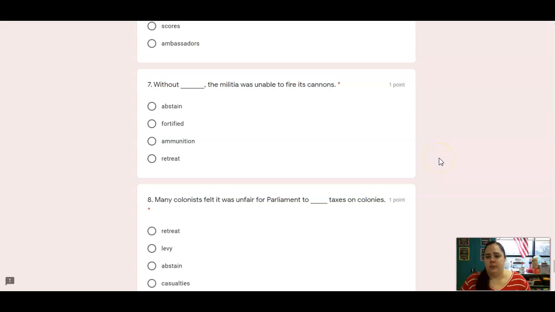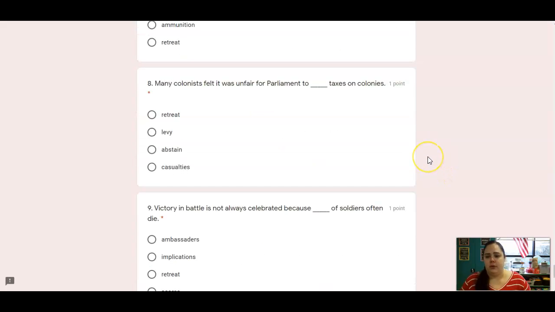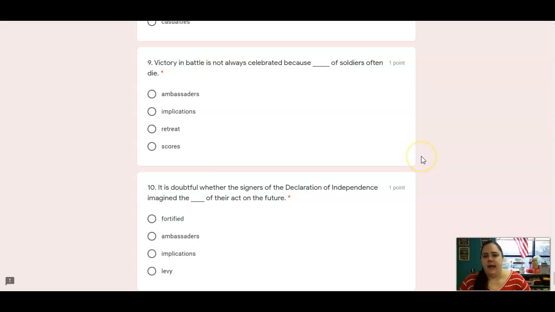Number 7, without blank, the militia was unable to fire its cannons. So which word fills in the blank? Number 8, many colonists felt it was unfair for Parliament to blank taxes on colonies. Number 9, victory in battle is not always celebrated because blank of soldiers often die. Which word fills in the blank?